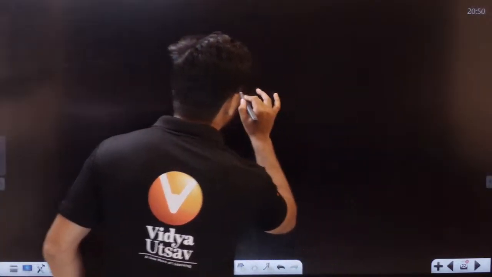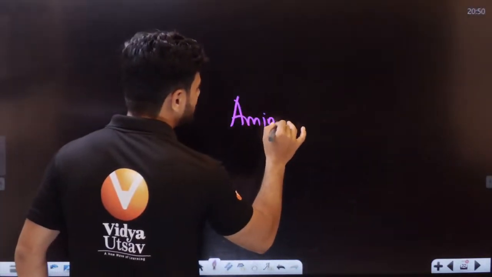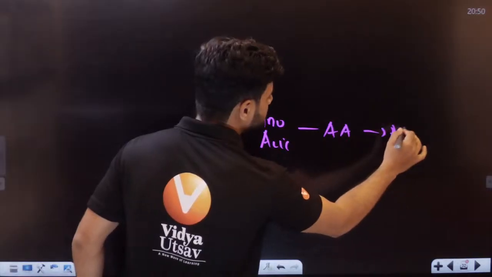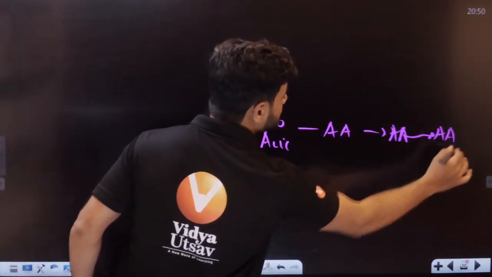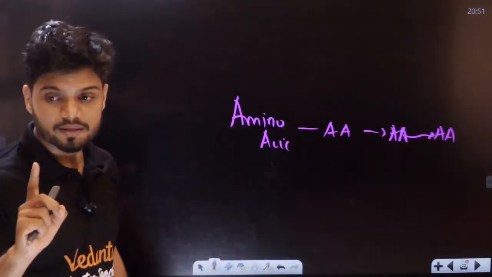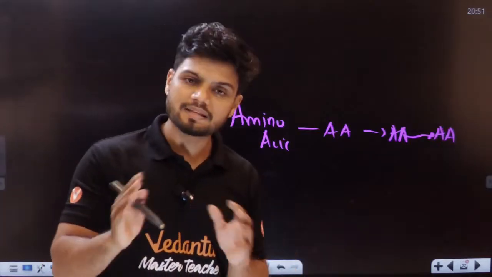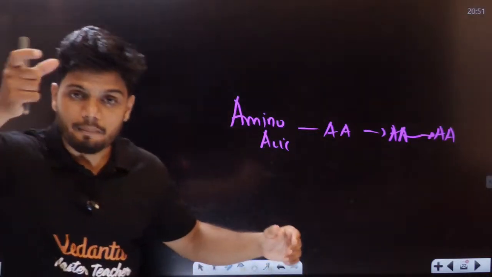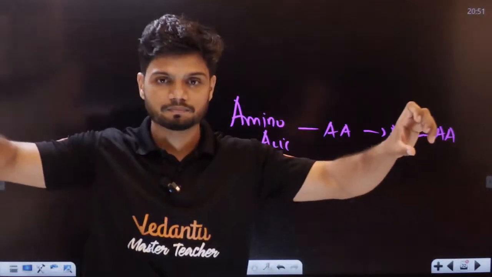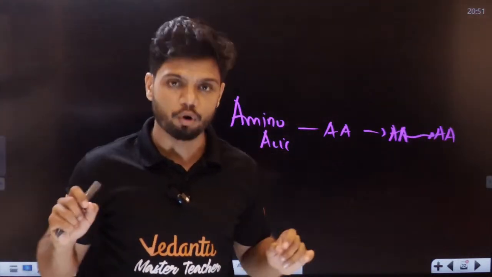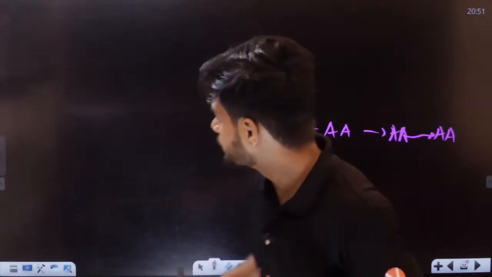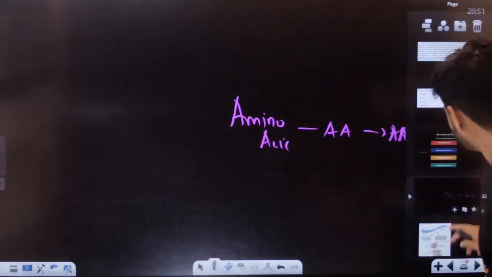So if you take amino acid, amino acid, amino acid, there are 20 amino acids, right? You mix and match all the amino acids, and we get the proteins. If you join amino acids with the help of peptide bonds, we get a protein like this. Okay, we get a protein, students.